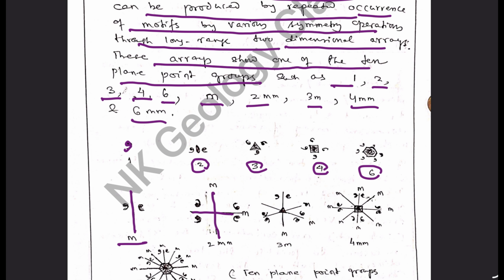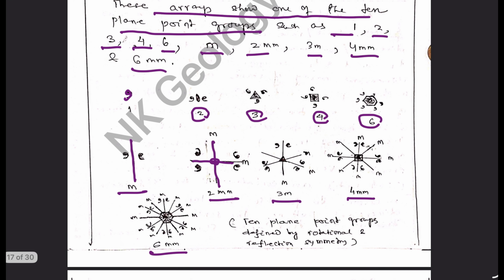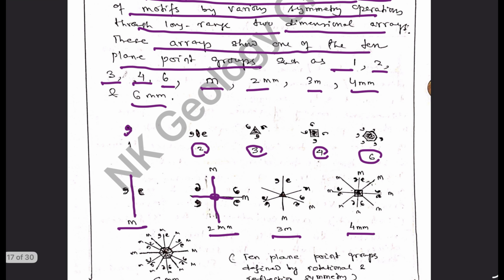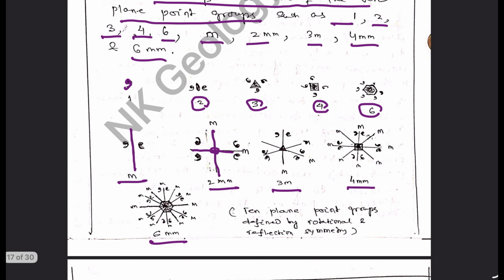This is the case of a plane mirror. It is a plane mirror involving two-fold axis of rotation. These are the mirror planes, three mirror planes involving three-fold axis of rotation. There are four mirror planes involving four-fold axis of rotation and six mirror planes involving six-fold axis of rotation. So these are the plane point groups which are possible in two dimensions.